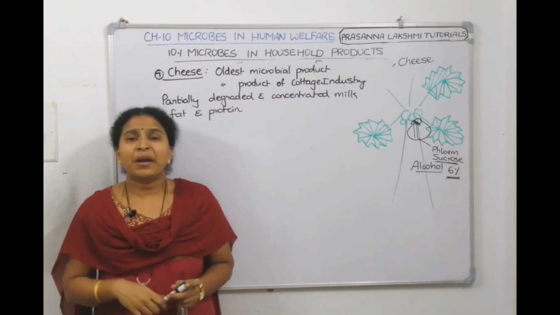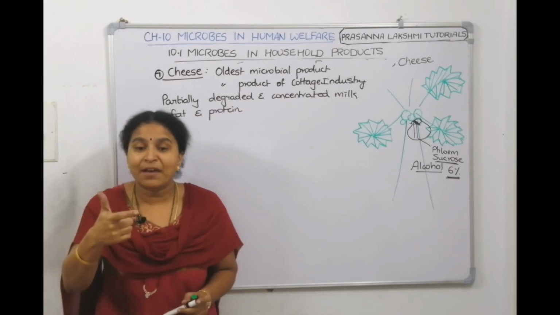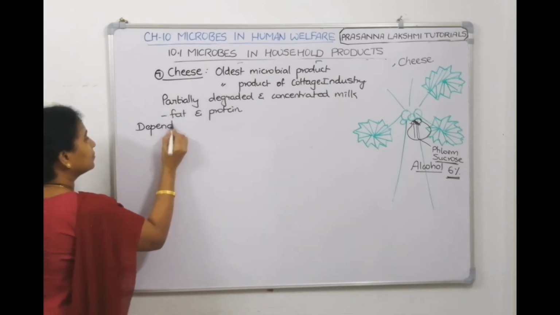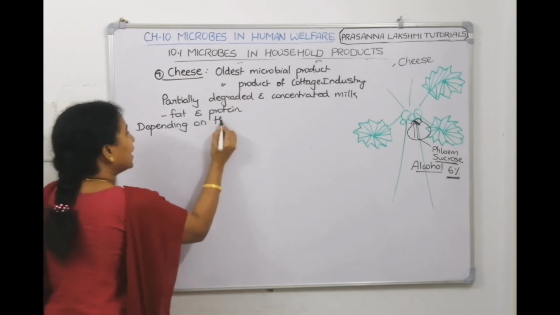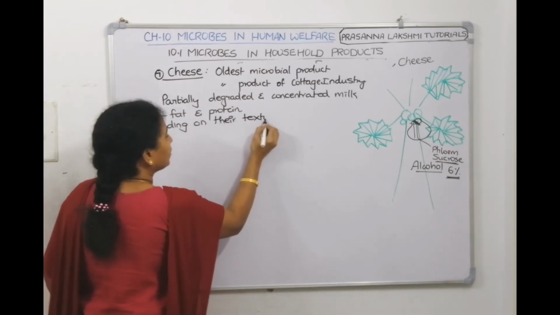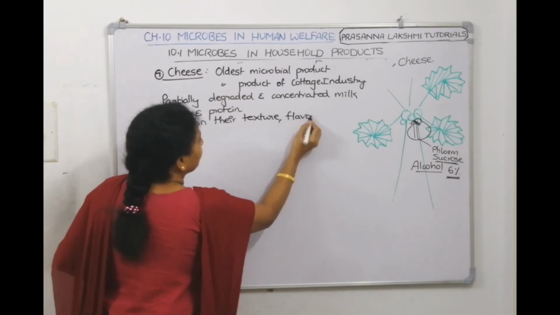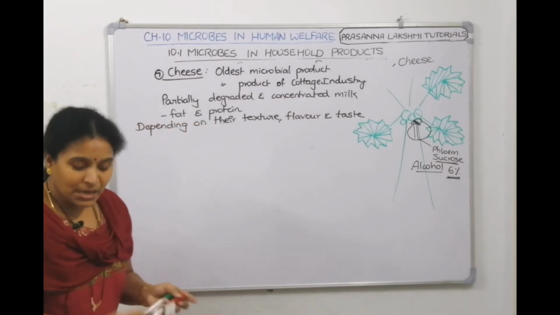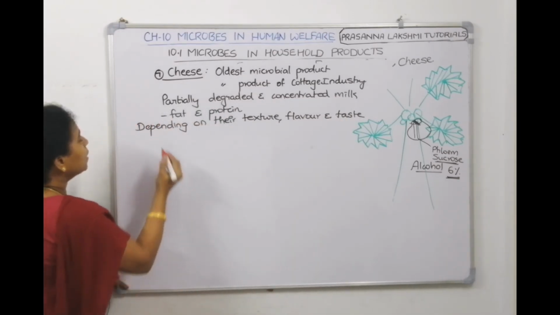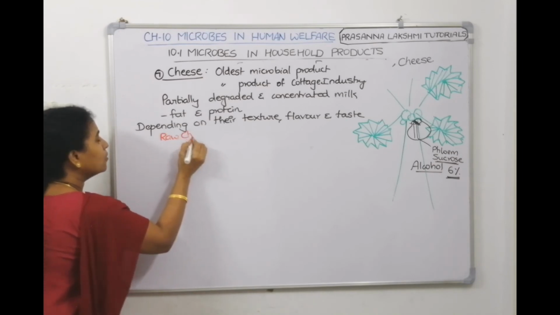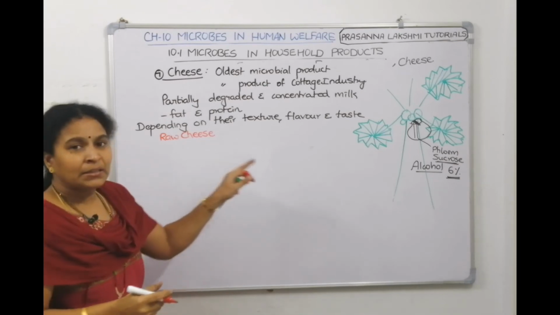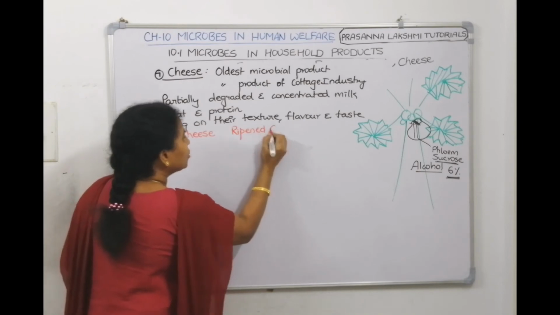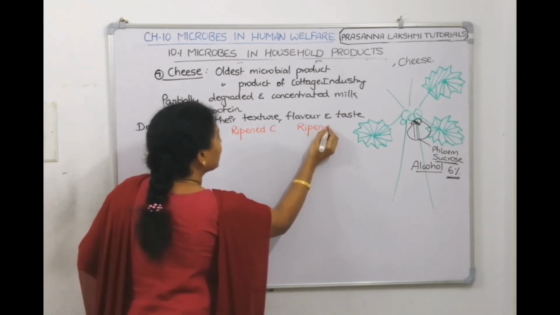Varieties of cheese are there depending upon their texture, flavor and taste. Depending on these, we divide them into 3 types. What are the 3 types? The first one we can call raw cheese. The second and third ones are ripened cheeses only.